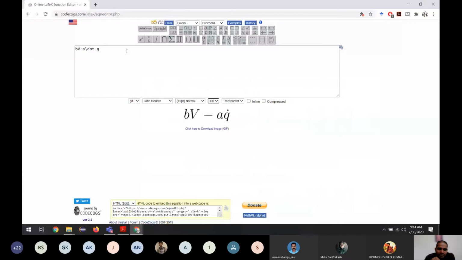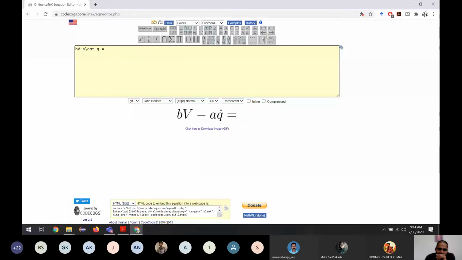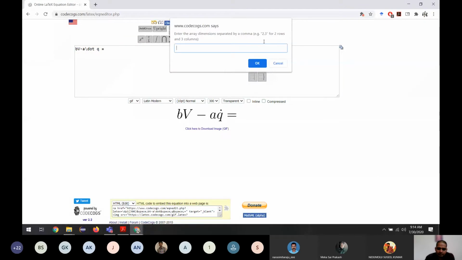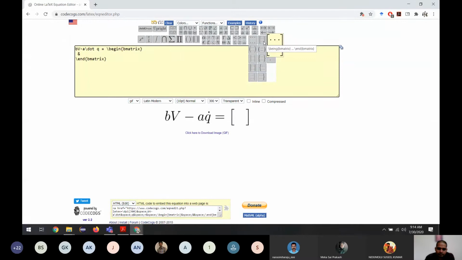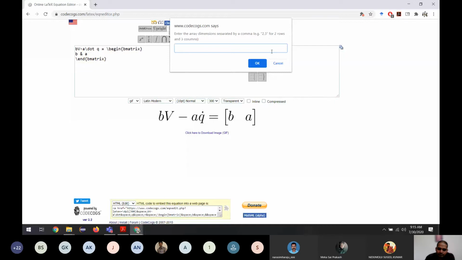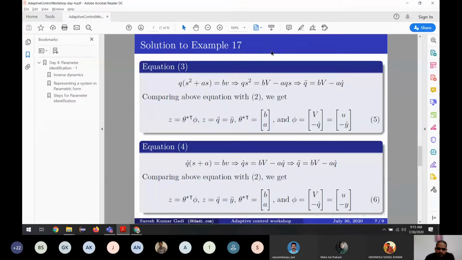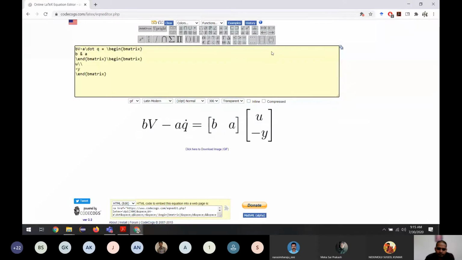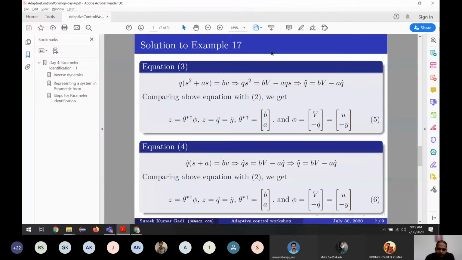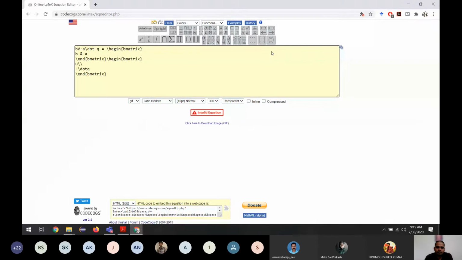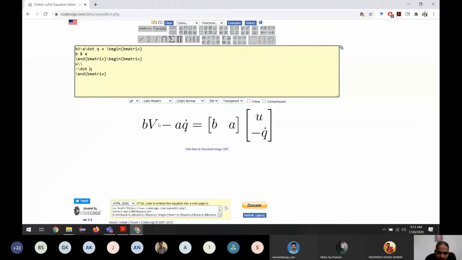So this is equal to, say, the matrix b times, so this is equal to this.